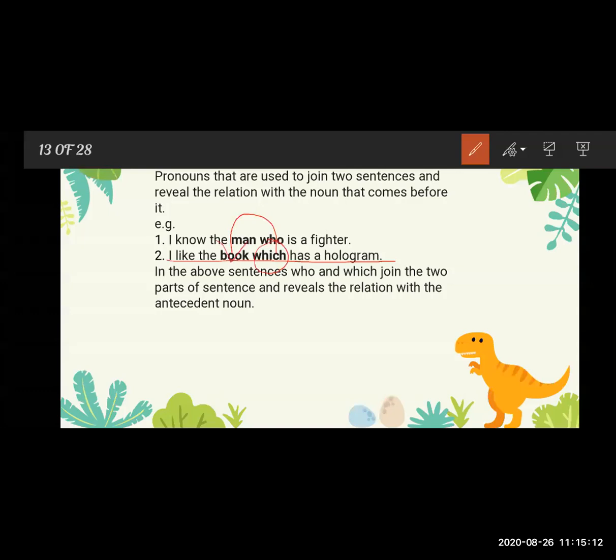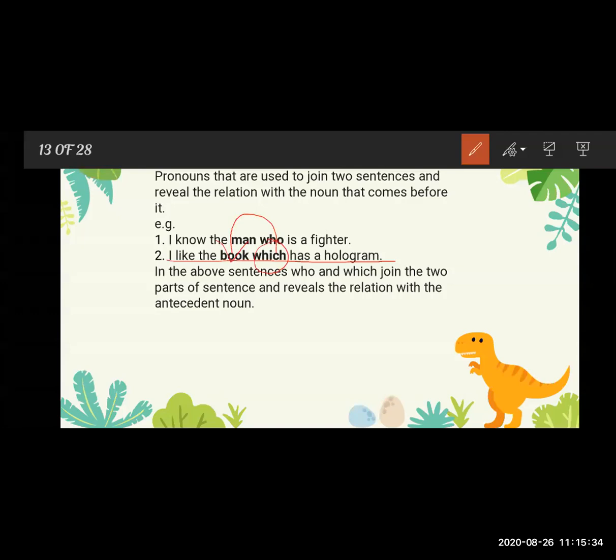Now in the above sentences, who and which join the two parts of the sentence and reveal the relation with the antecedent noun. Who is related with the man, and which is related to the book.